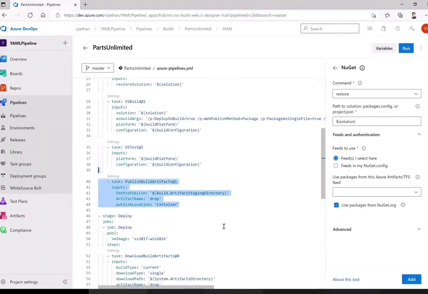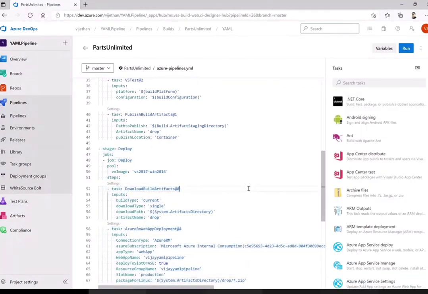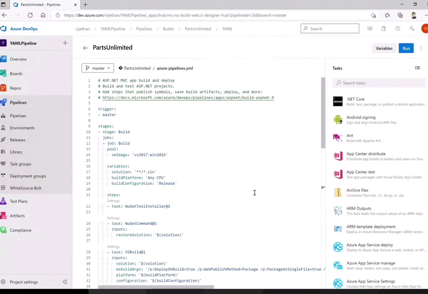The only difference here is I just added one more stage, which is for deploy, just to show you that now it is not different anymore, that I don't need to have a release separately. I can have it at this point, or I can create a new YAML pipeline. Still I can go and do the release part of it in a separate YAML. It's purely in my hand. But this does not stop you from having release or build in a single one. It purely depends upon how you want to manage this as code.